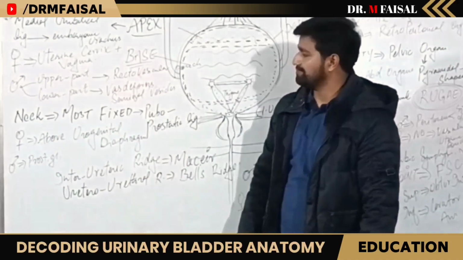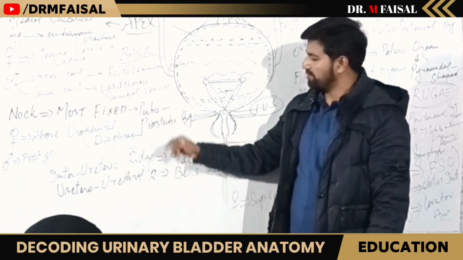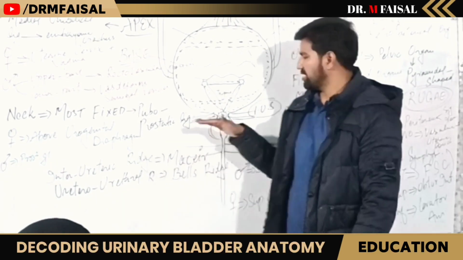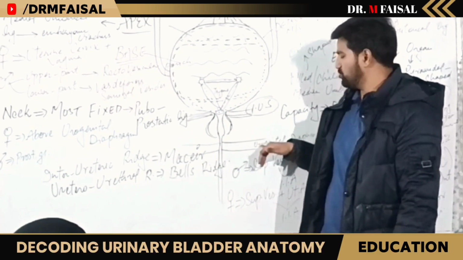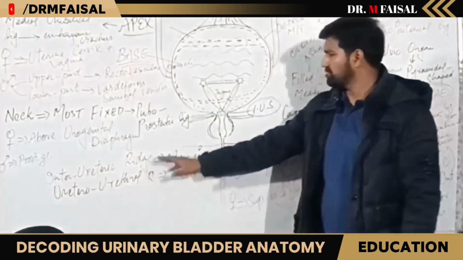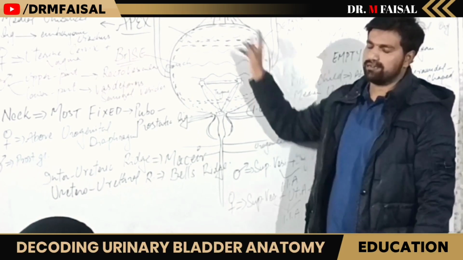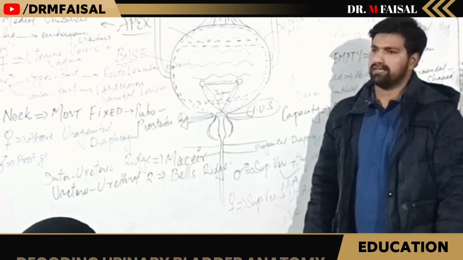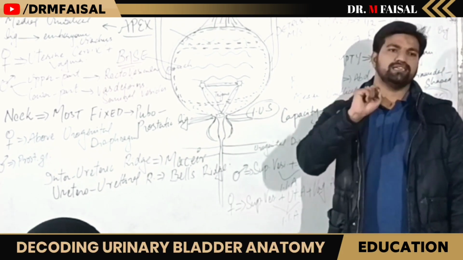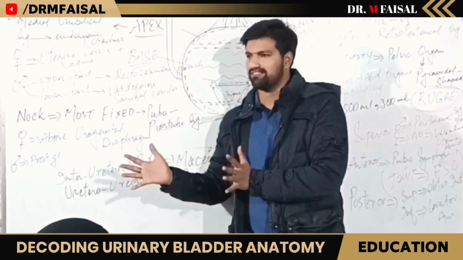Then the neck of the urinary bladder is the most fixed part because we have the puboprostatic ligament in males, and it is present just above the prostate gland in males and above the urogenital diaphragm in females. And then we have talked about this trigone. We have the detrusor muscle present over here, responsible for urination. And most importantly, the neck of the urinary bladder is highly abundant with alpha receptors. Alpha receptors, as I told you, are related to the sympathetic nervous system.